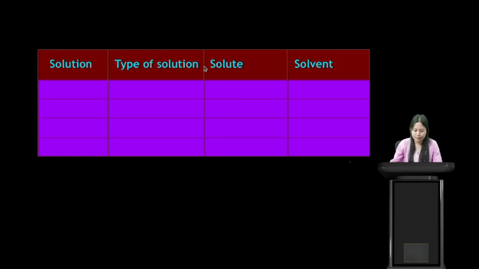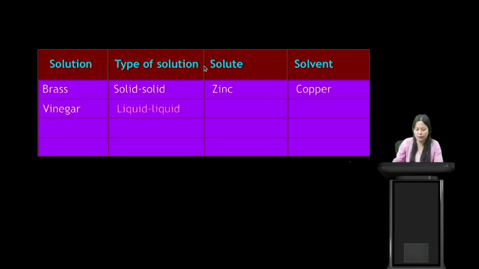Okay, now types of solution, let us see here. Brass is a homogeneous mixture, so it is a solution. The type of solution is solid. Here the solute is zinc and solvent is copper. The next we have is vinegar. Vinegar is a liquid solution. Here the solute is acetic acid and solvent is water.